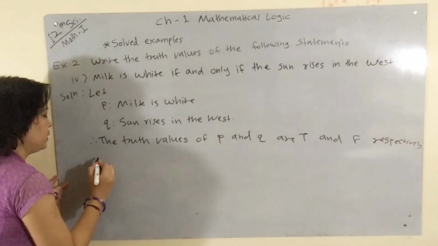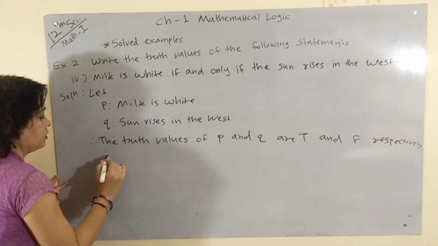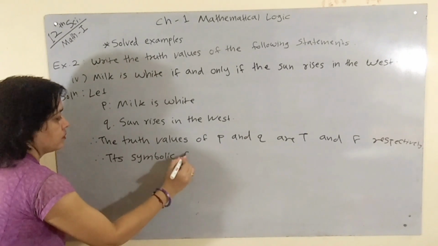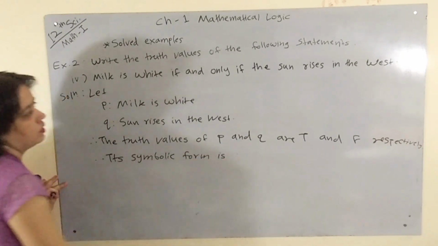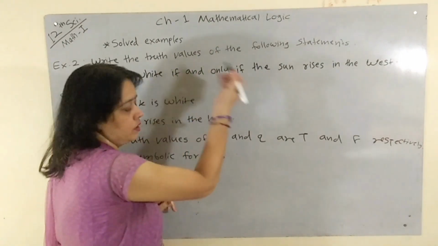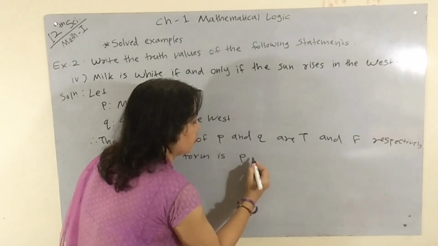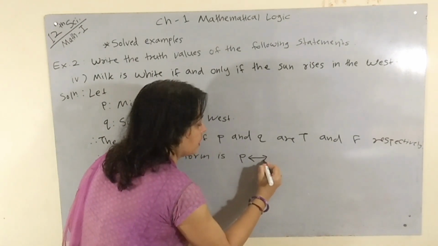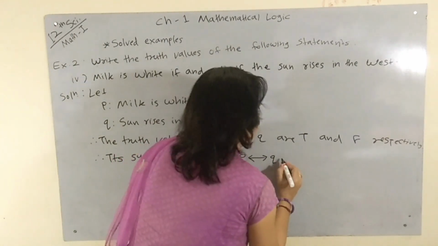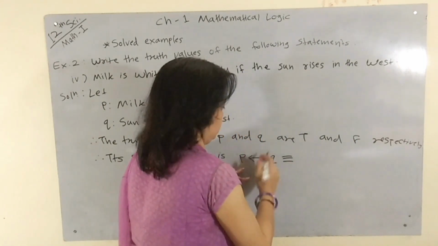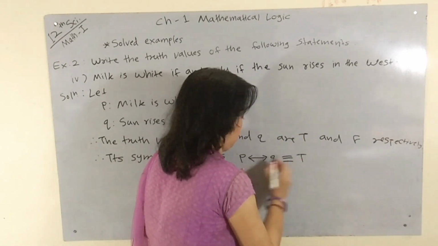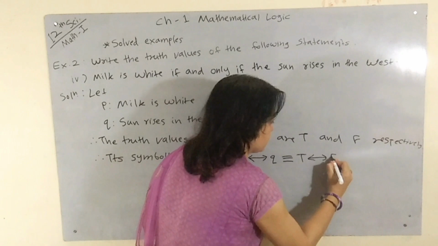And its symbolic form is, here two statements are connected by if and only if, that is biconditional or double implication. Therefore its symbolic form is P biconditional Q or P double implication Q. It is equivalent to, P is truth, therefore here we take truth double implication false.